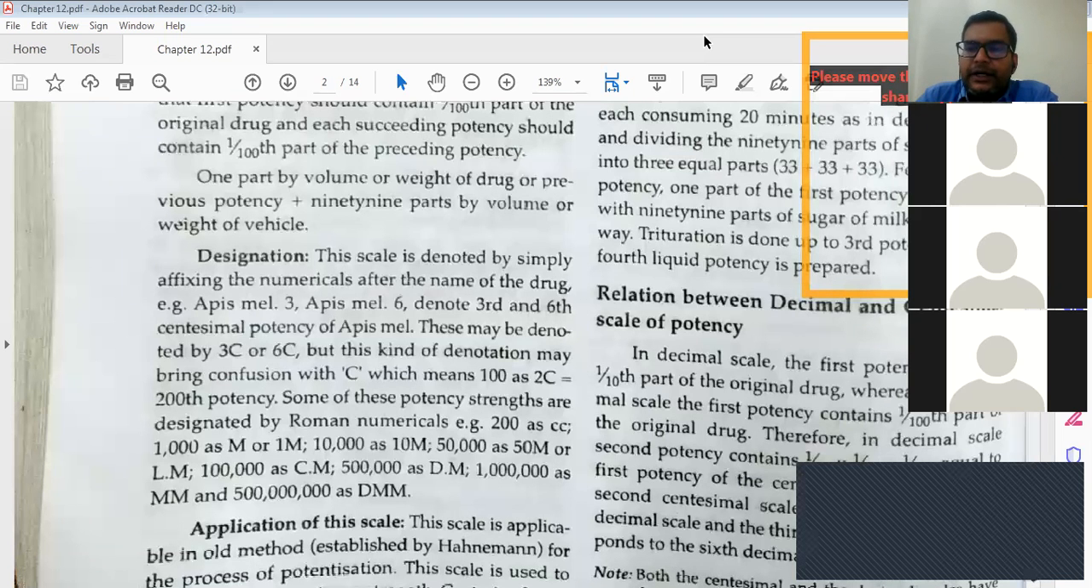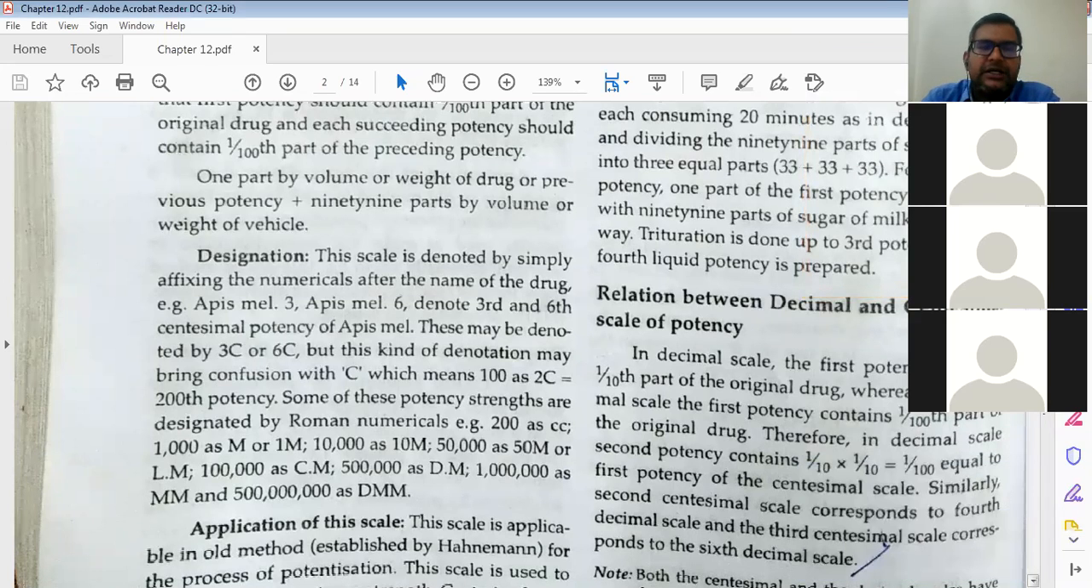That is 20 minutes, 20 minutes, 20 minutes. The 9 parts and 99 parts are kept in 3 equal parts, like 33, 33, 33, or 3, 3, 3. We will study this in more depth in the concerned chapter, the trituration chapter. There you will understand the processes of trituration and succussion. This is actually the way of preparing medicine in homeopathy.